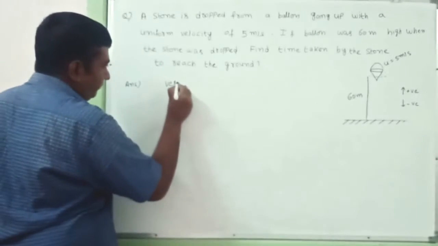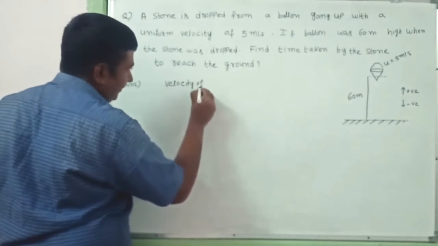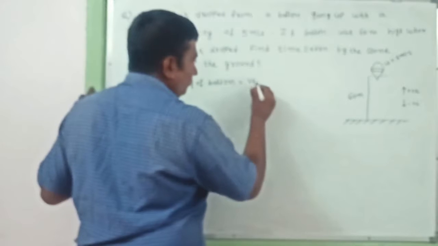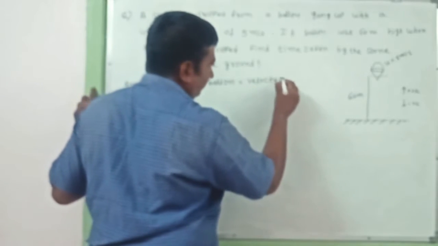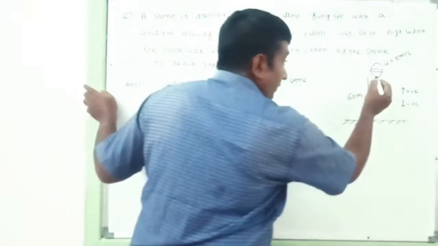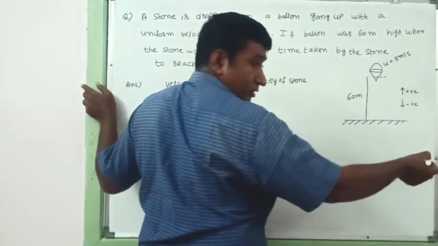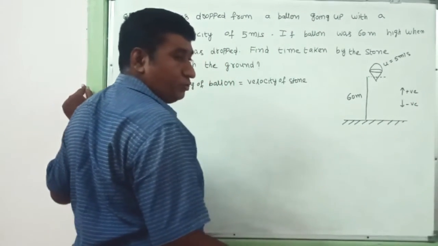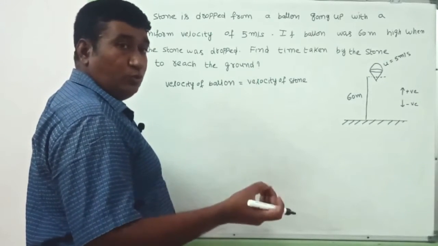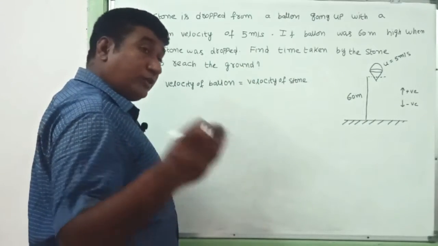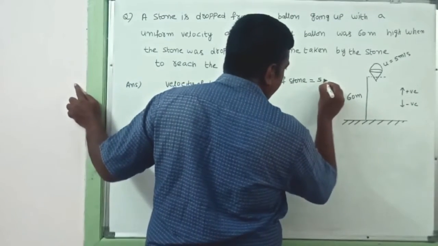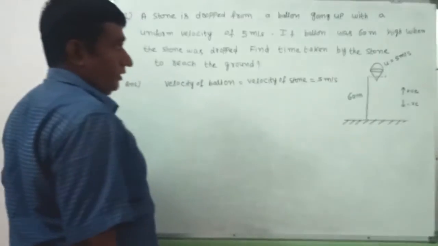So the velocity of the balloon is equal to the velocity of the stone. Why? Because the stone has been dropped from this balloon only. For example, if you are traveling in a train and you throw a stone, the stone also travels some distance and then comes back. So that velocity you can take here as 5 meters per second.